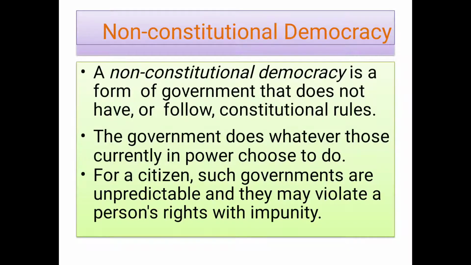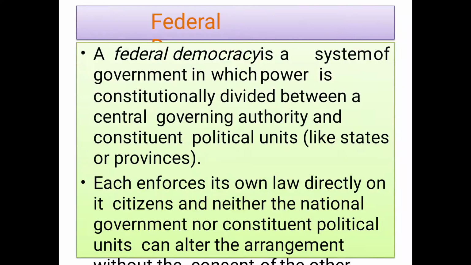The government does whatever those currently in power choose to do. It can take any decision, rule or law at any time, with no fixed rules. For citizens, such a government is unpredictable, and it may violate persons' rights with impunity.